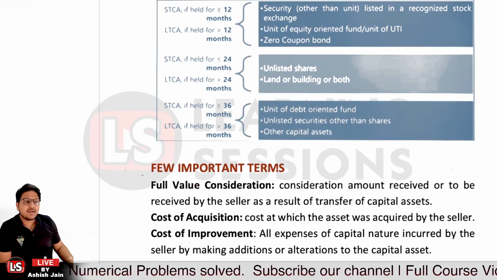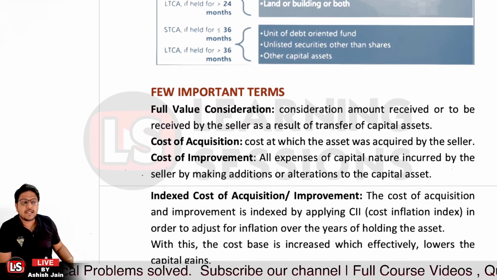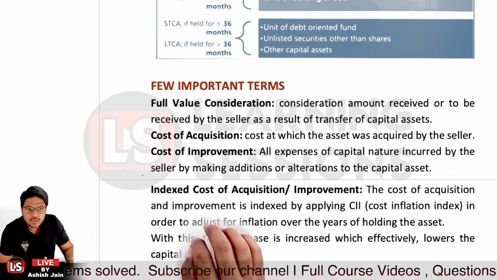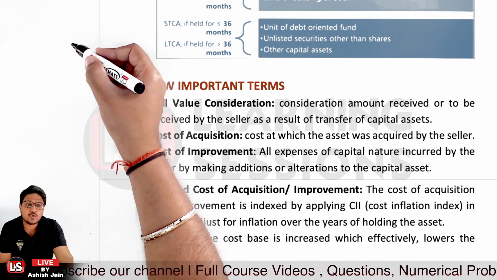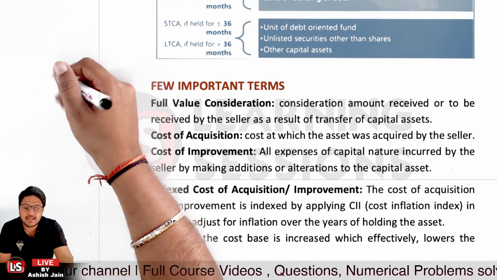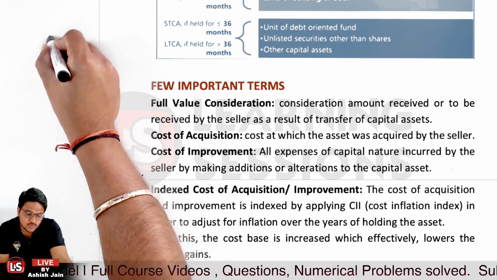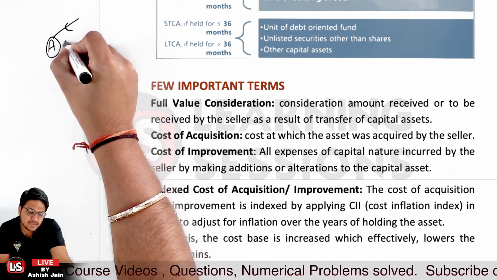Now, let's consider the important terms. First of all, let's look at full value consideration. What is full value consideration? Full value consideration is the total consideration amount that has been received by the seller. Let's say A is a person who has sold the asset. Now, person A has received rupees 10 lakh over there.